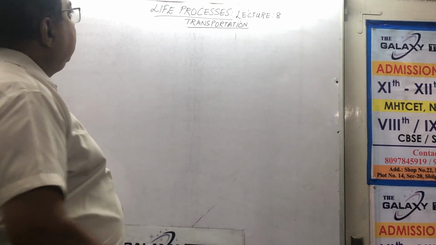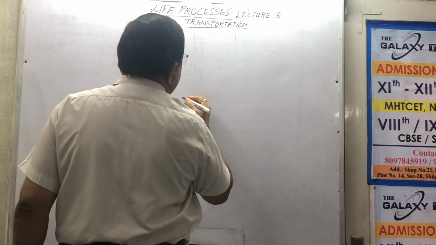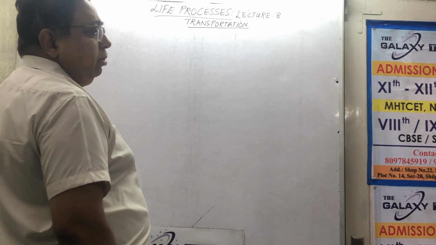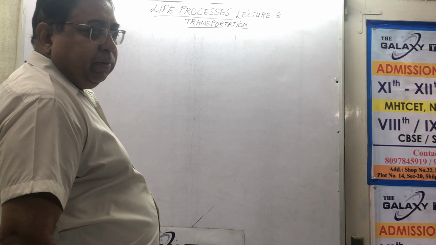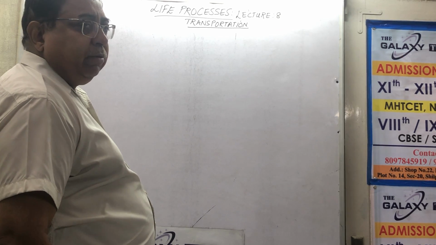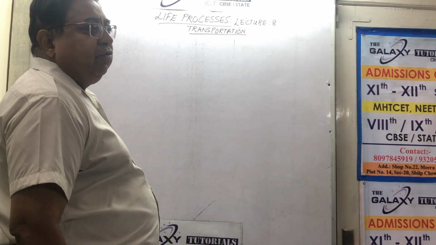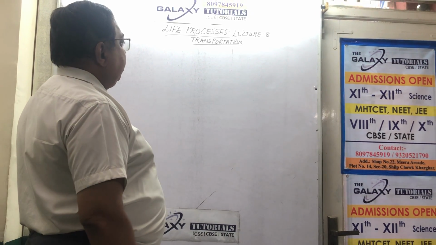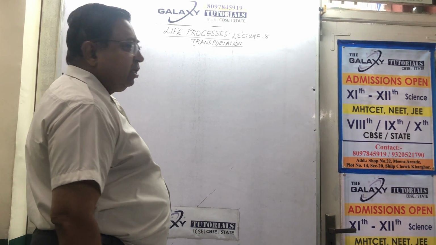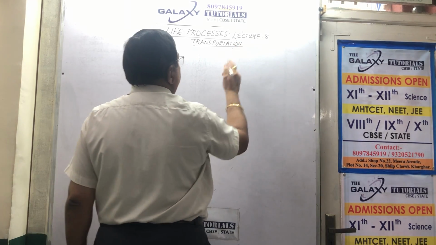Number one, we are looking at the human heart. How do we draw the human heart? Keep track with me. I could have drawn it first and kept it for you, but I do not want to save time because it is very difficult for you to draw. Everybody keeps grumbling and complaining. Please have a look at how to draw.